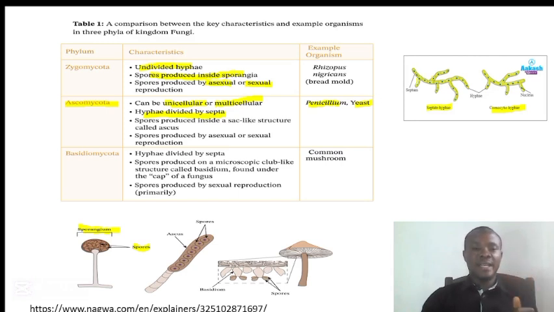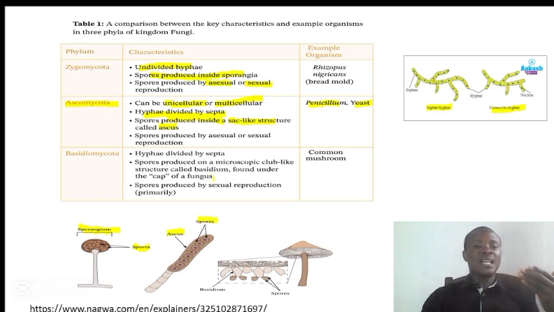wall dividing them. And for them, they produce their spores inside a sac-like structure we call ascus. As we have it on this slide here, this is the ascus. It is in this ascus that they produce their spores.